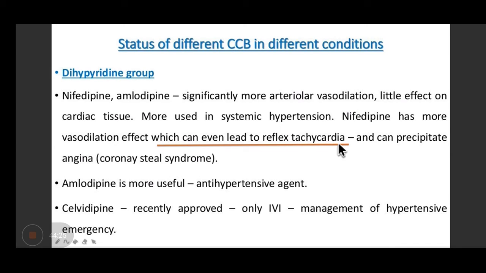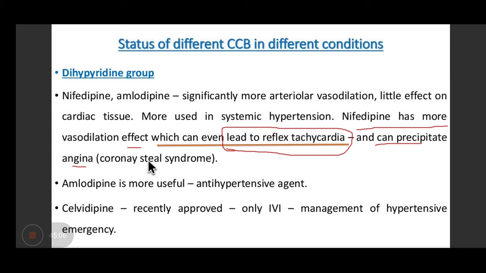Okay. Now, the problem with nifedipine is it can cause vasodilation, which can lead to reflex tachycardia. This is the biggest problem and can precipitate angina. So, if this drug is being prescribed, the prescriber has to be very careful, number one, that the patient does not have ischemic heart disease, right? Or they have to prescribe a beta blocker along with nifedipine to take care of reflex tachycardia. So that's why this drug is not popular at all.